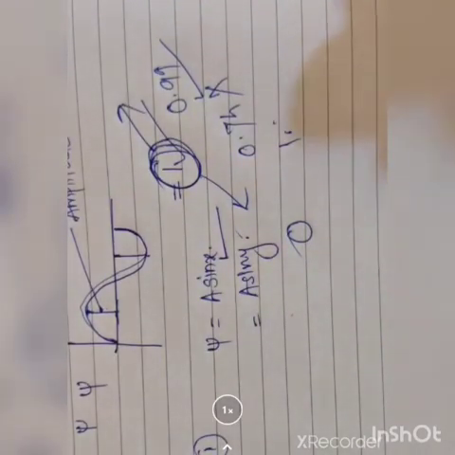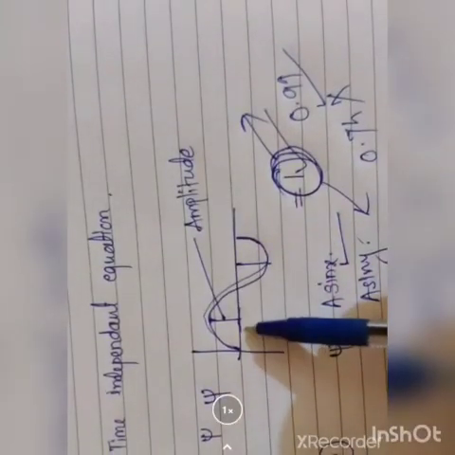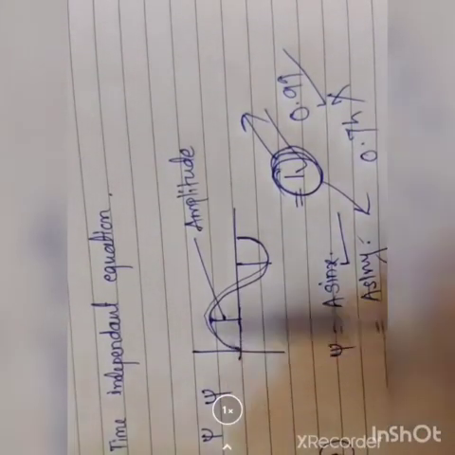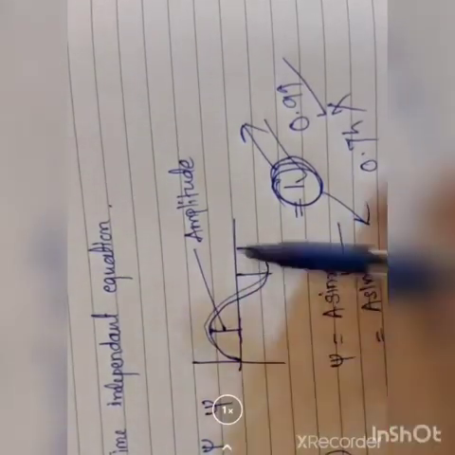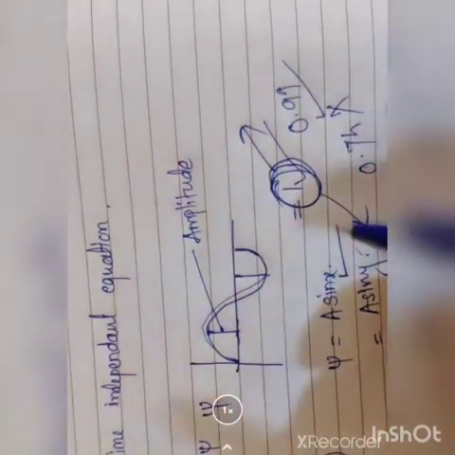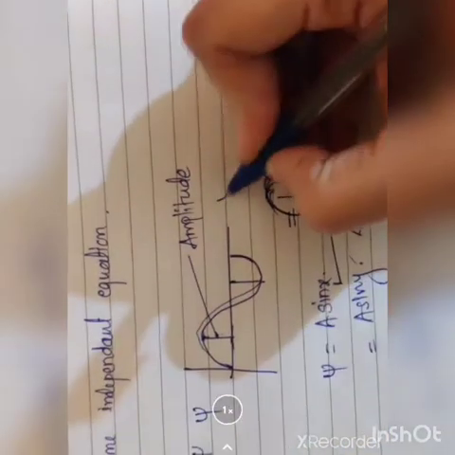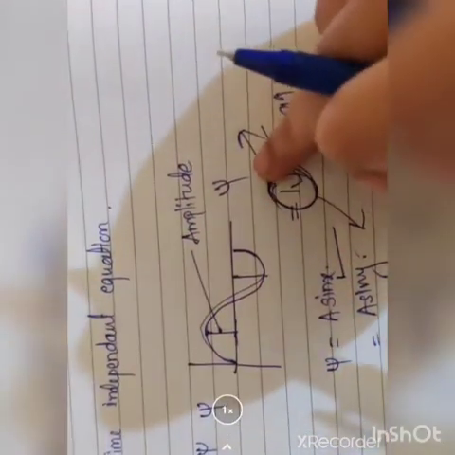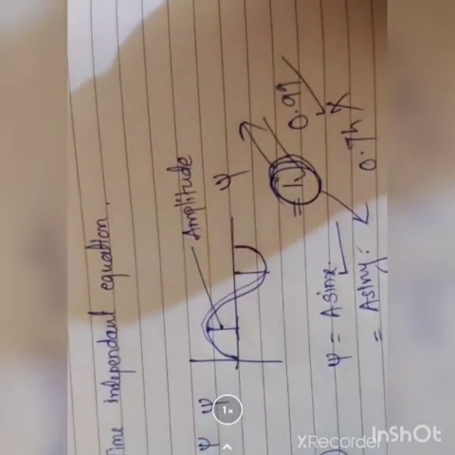Now, if I show you here, this is our wave. This is the amplitude, positive amplitude and negative amplitude. Amplitude may or may not be negative. The wave equation psi can also be negative, but probability cannot be negative.